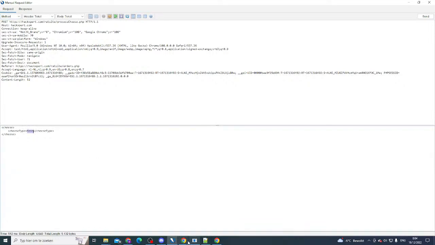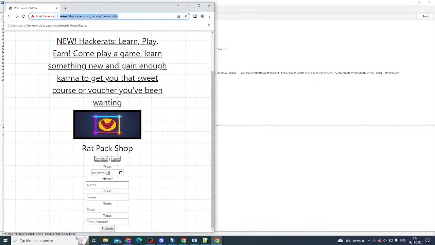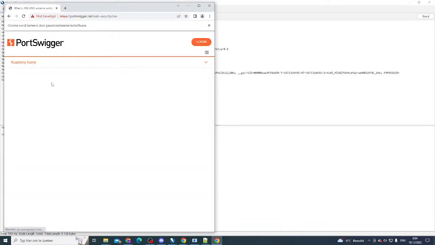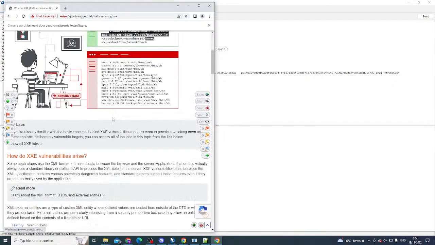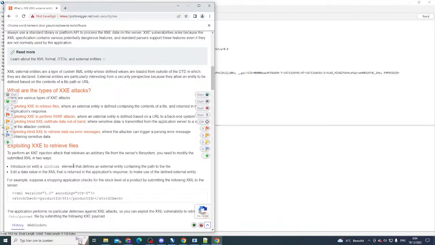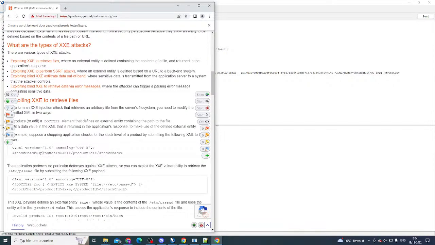Now how can we abuse that? XXE. Let's try that. Every time you see XML, you should think XXE basically. That is something very important, because XML is more than just .xml files. It's also SOAP requests, for example, or SVG files. So we can do certain things right here.